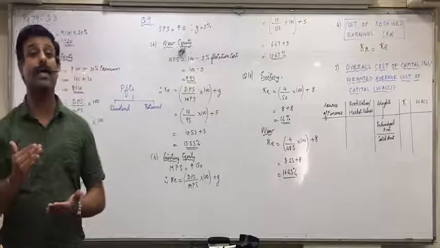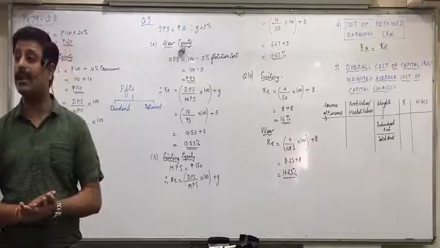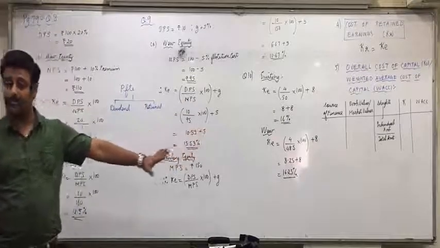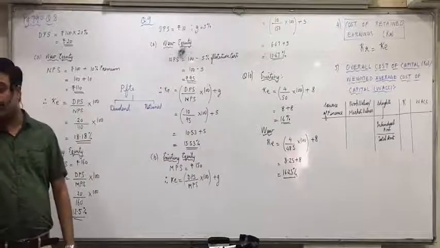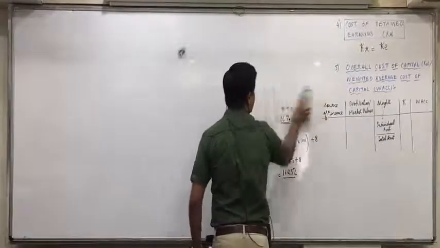So if book value weights are asked, include KR separately. If market value weights are asked, don't include KR in this table. Is everyone clear with this? Completed everyone? Raise your hand if you are still writing.